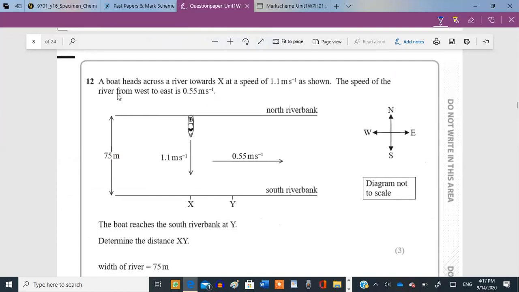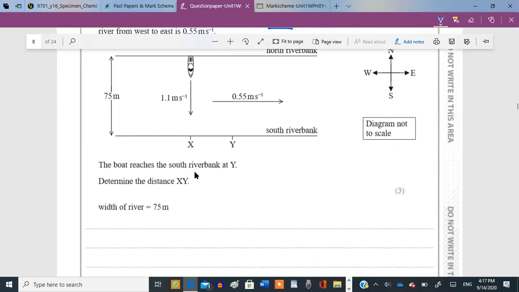Question 12. Okay, this is vectors and scalars. A boat is headed across a river towards x at a speed of 1.1 meters per second. As shown, the speed of the river from west to east is shown over here. This is the speed of the river, and this is how the boat moves. Then they say the boat reaches the south river bank at y.